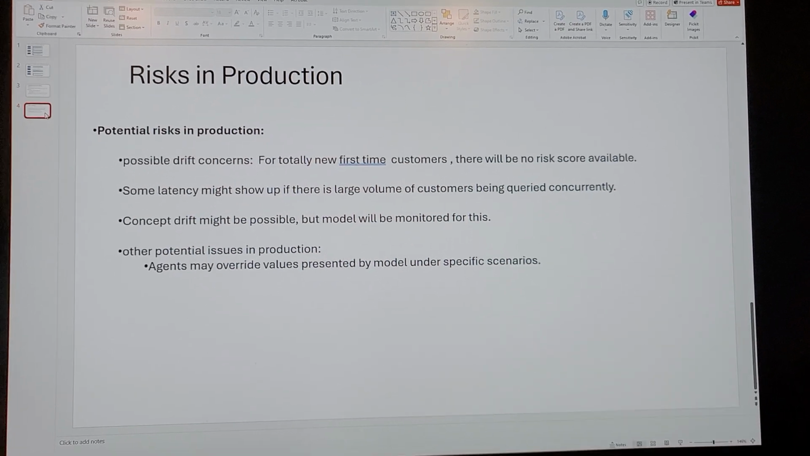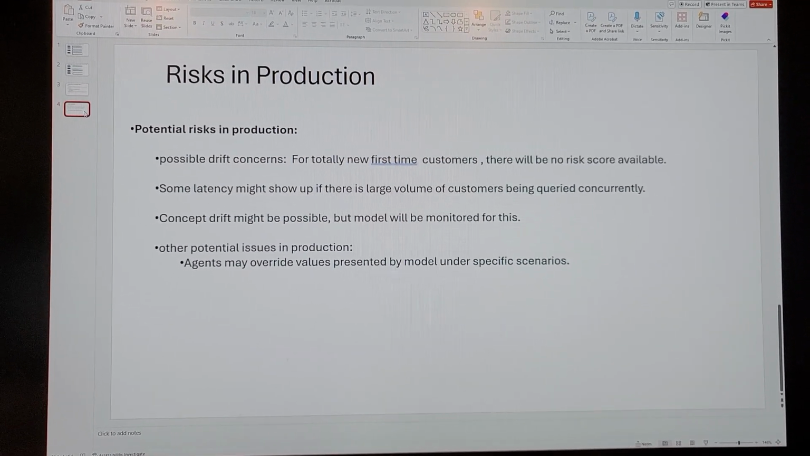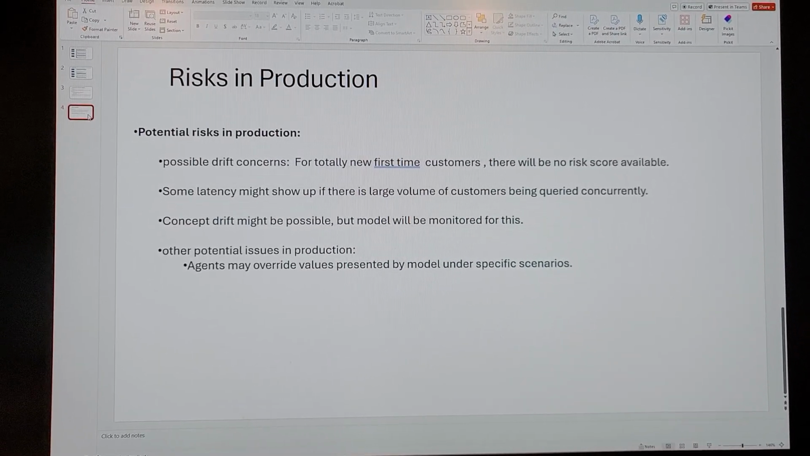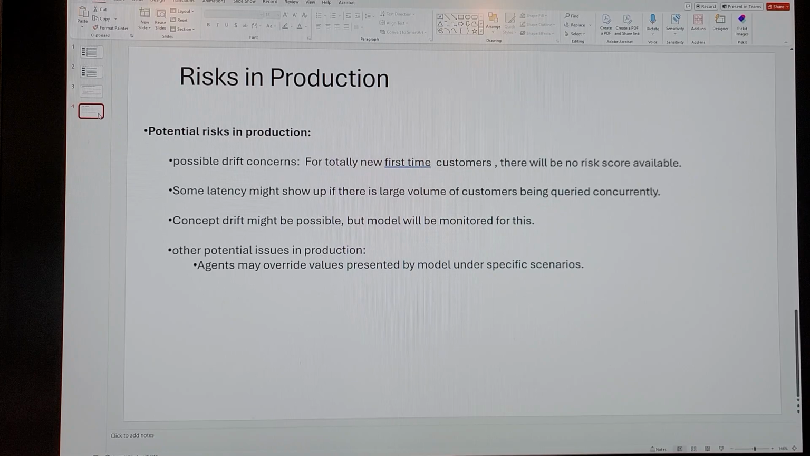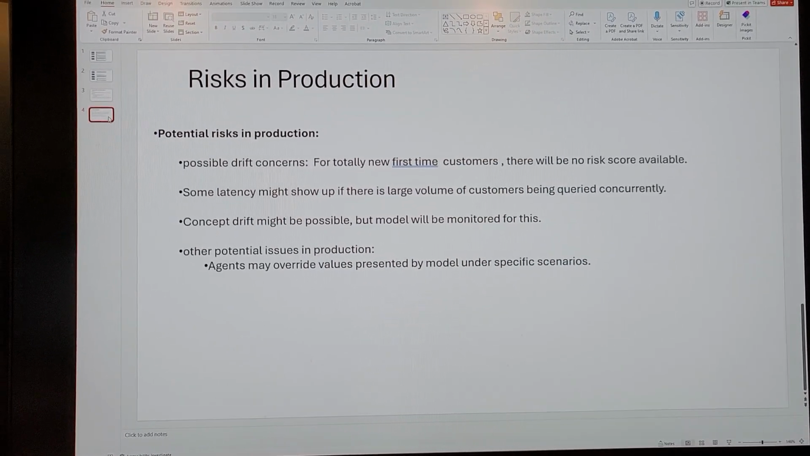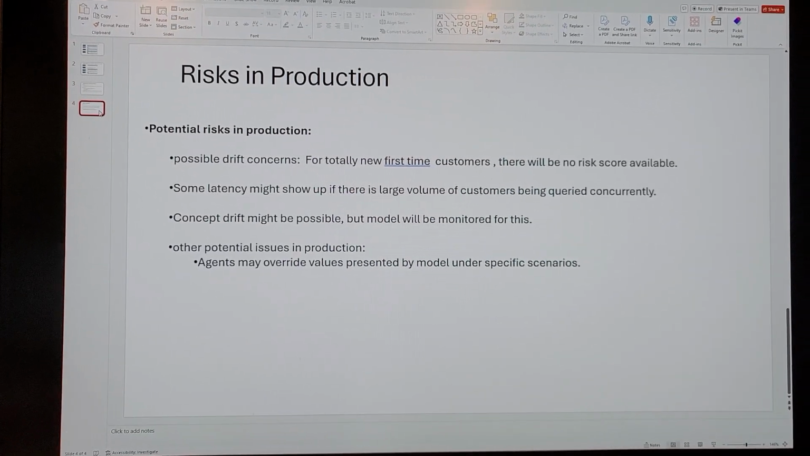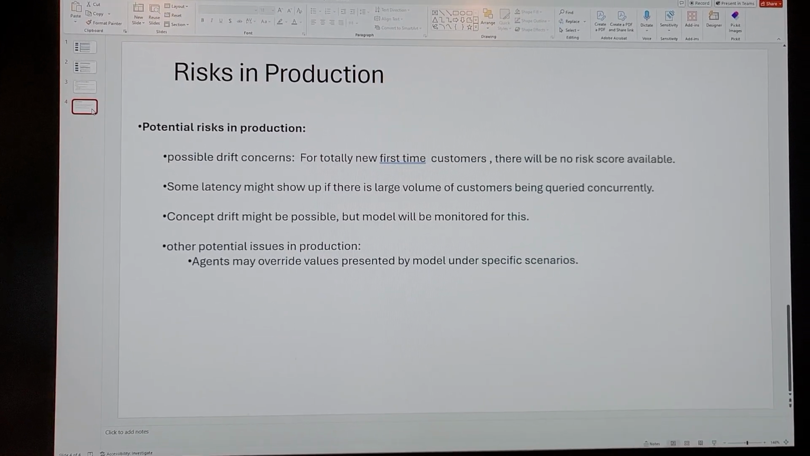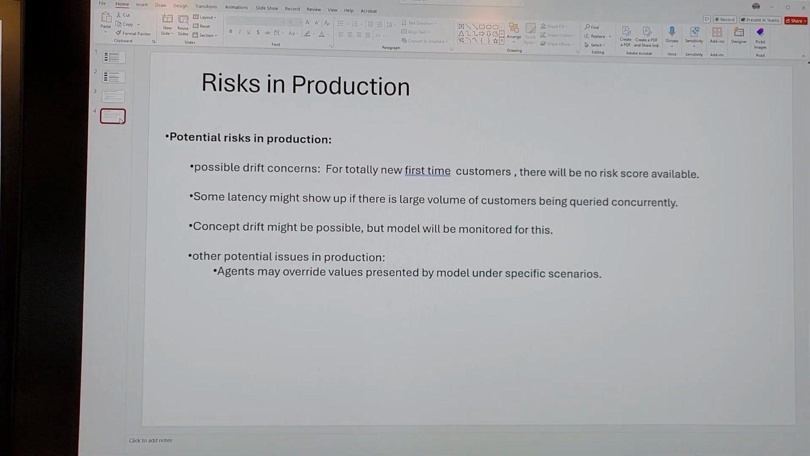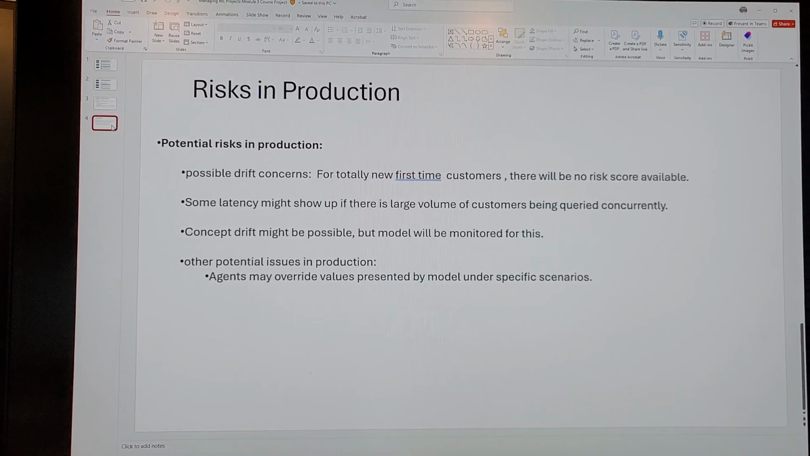The risks in production when it is rolled out: there are possibly some drifts in terms of input data. It's all going to be for existing customers, using historical data, but for first-time customers, there will be no risk available. So there's going to be some drift from an input data perspective. There will be some latency that might potentially creep in because of the large volume of customers being queried concurrently by the agents. There's a possible concept drift, but the model will be monitored for this.